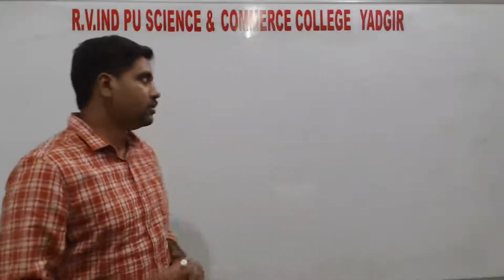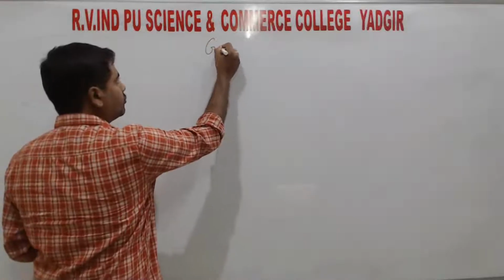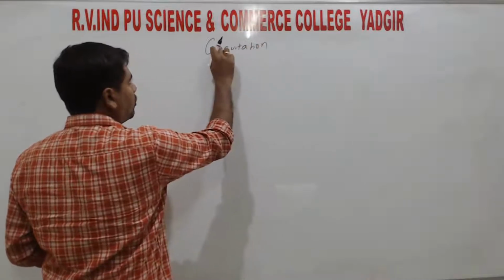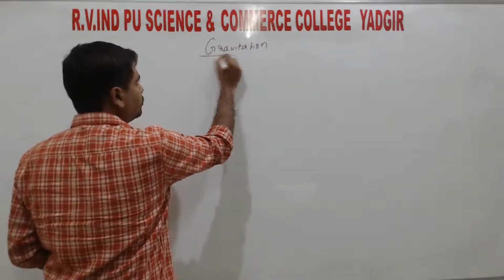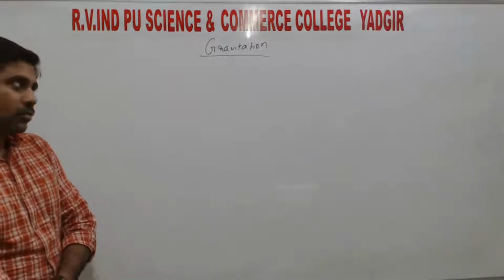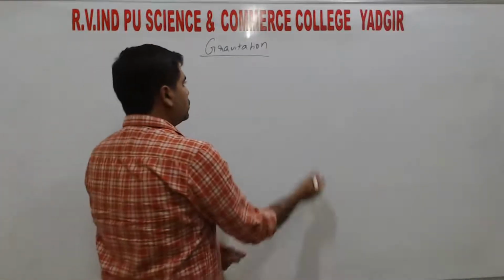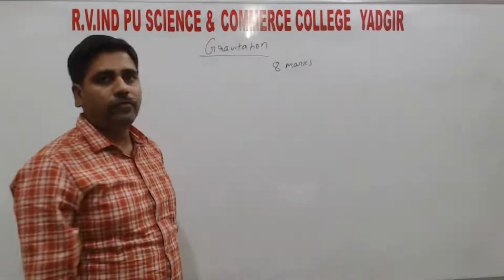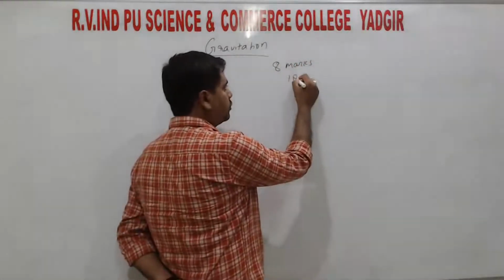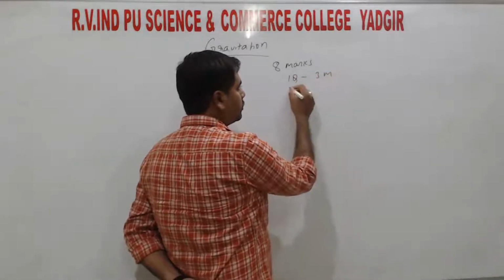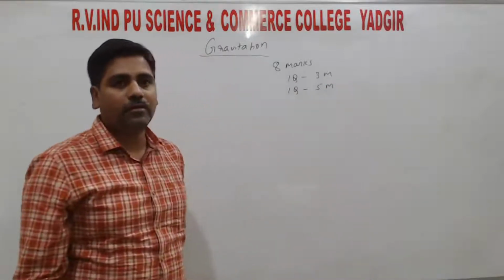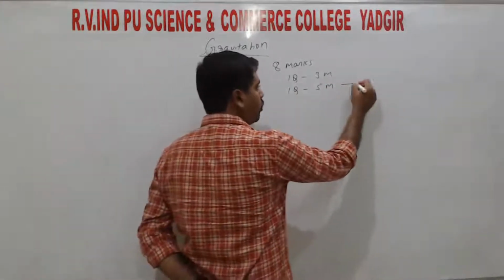Good afternoon, students. Today I start with the new chapter, that is gravitation. Marks allotted for this chapter is 8 marks. Out of 8 marks, one question for 3 marks and one question for 5 marks. In this 5 marks, they may ask for theory or problem.